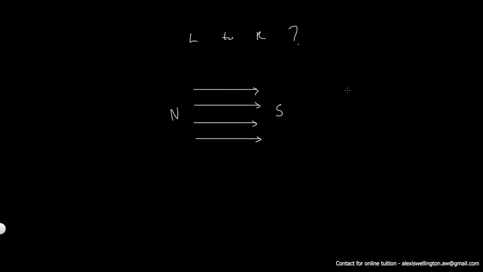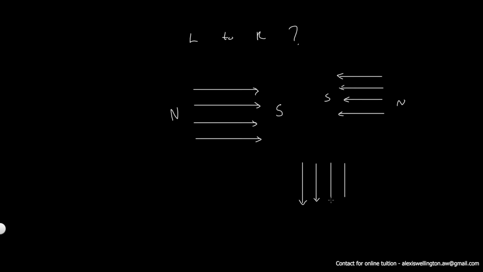And if we want to represent a magnetic field that has a direction from right to left, we do the same thing, this time changing the direction of the arrowhead like this. Now it's right to left. North is on this side and south on this side. And if we want to have a magnetic field from top to bottom on our screen, we can do it like this.